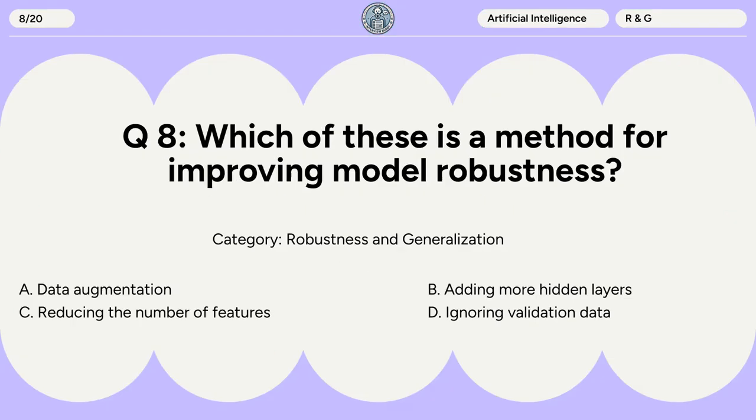Question 8. Which of these is a method for improving model robustness? A. Data augmentation. B. Adding more hidden layers. C. Reducing the number of features. D. Ignoring validation data.